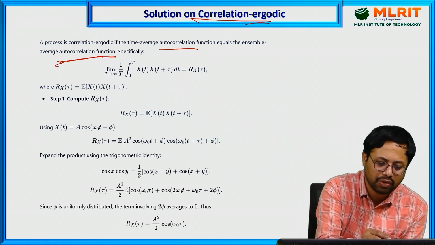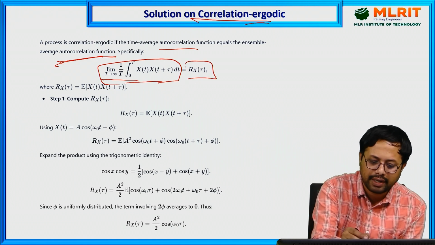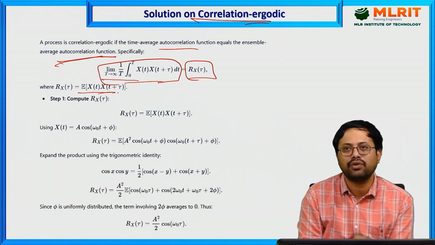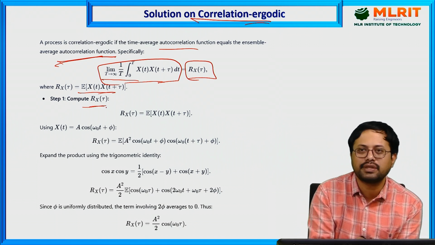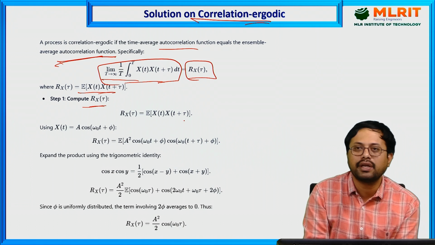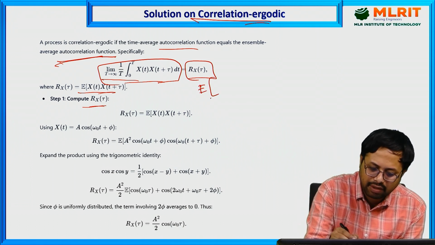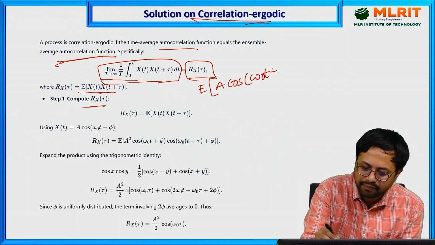The time autocorrelation is in the time sense, and this is the ensemble sense. The ensemble formula is the expectation of x of t into x of t plus tau. Here the autocorrelation Rxx of tau is equal to the expectation of x of t into x of t plus tau. You substitute that. Here x of t is A cos of omega naught t plus phi.